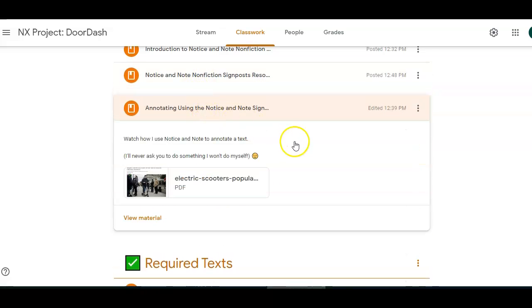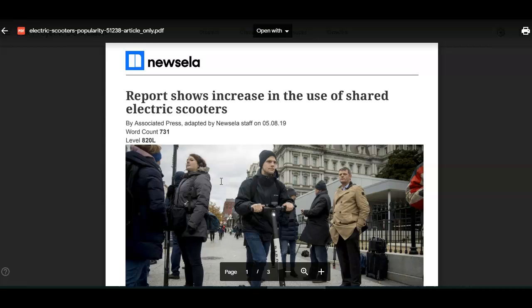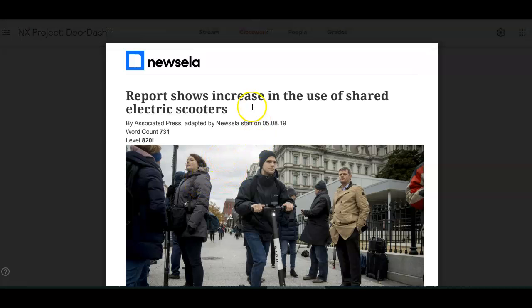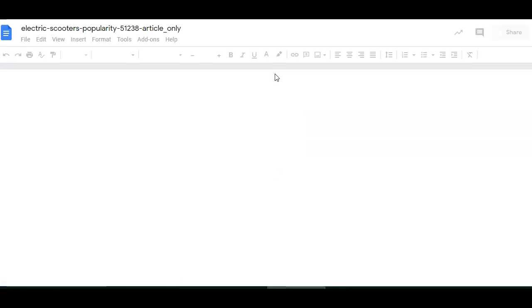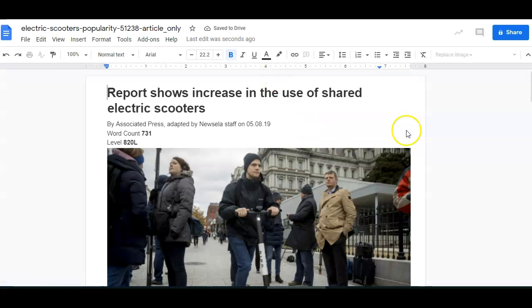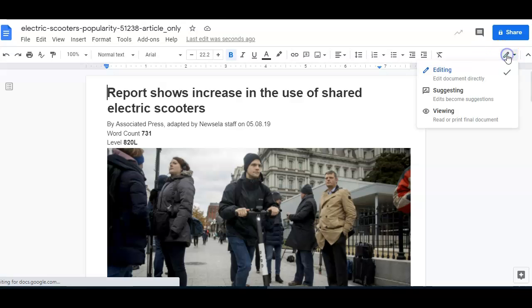What I'm going to do now is model for you how to use these signposts to help make sense of what the author is saying in a nonfiction text. So if you remember from the introductory video, there's several different ways you can go about doing your annotations. If you want to do your annotations with Google Docs, you'll just go ahead and open the article as a Google Doc, and you can make your annotations using the Annotate feature.